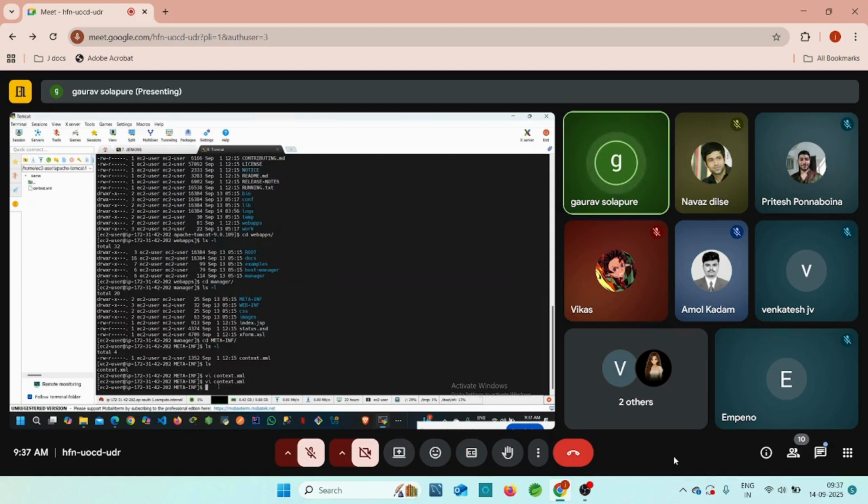Right, this is the way to edit any XML file on the Linux operating system, guys. For that you need to learn some Linux commands, but it doesn't matter. You can check here what commands I'm going to try, because those commands we can try in any organization also, because our work is only this, right? Our work is to edit our context file. To enter into the directory we require cd. If you want to access the XML file, just type vi space context.xml, right? So those are the simple commands. Just remember these commands, guys.